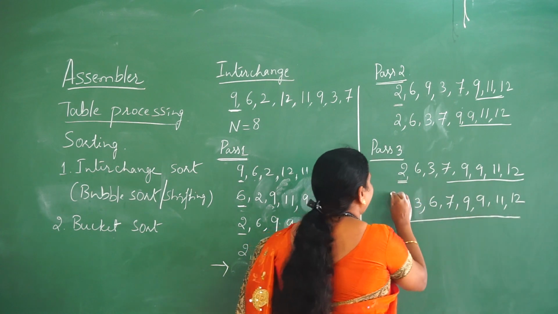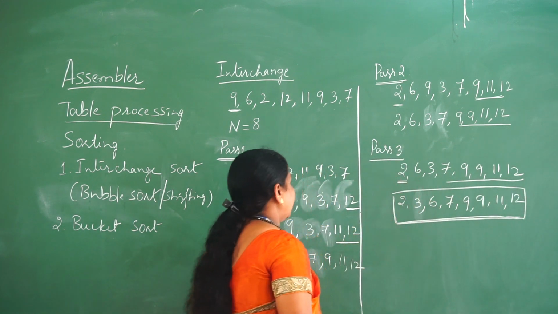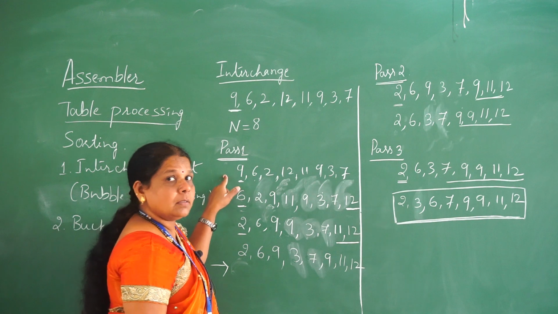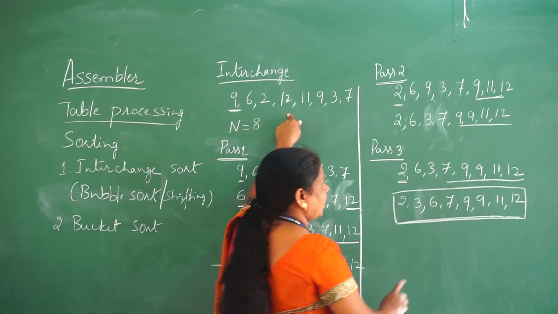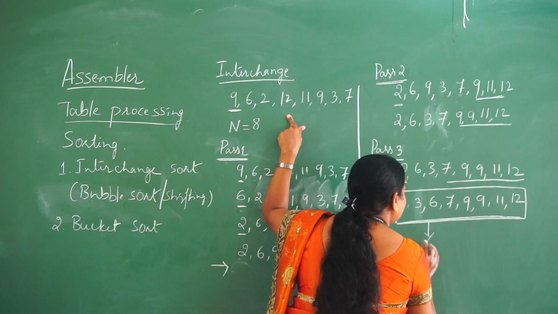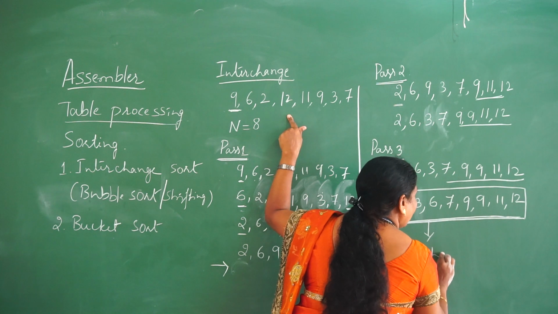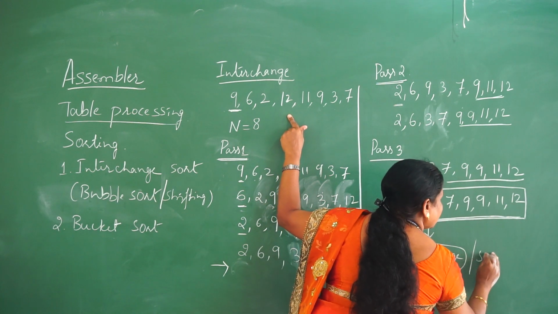So after applying pass 3, I got all elements existed in pass 1, that is nothing but the array got sorted. This is called an interchange sort. Why? Because with a single key we changed all values by applying swapping.